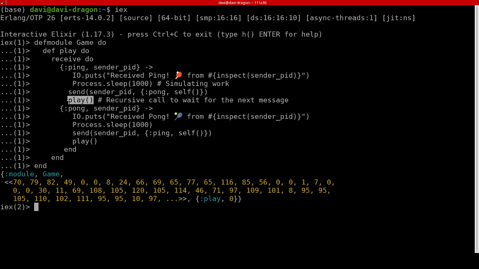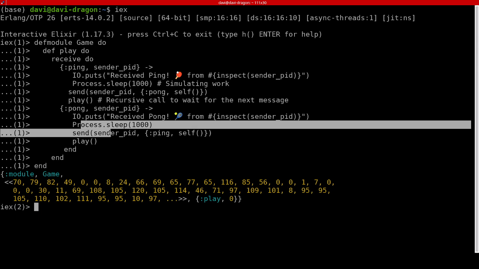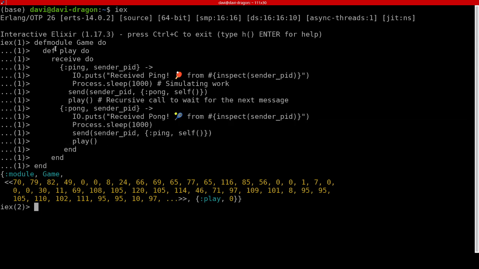When I call play again, I will come back to this method and will go back to the receive expression, which will expect the next message. If the pong is called, what changes is that the message is different, but the rest of the process is the same, and it will be in an infinite loop.